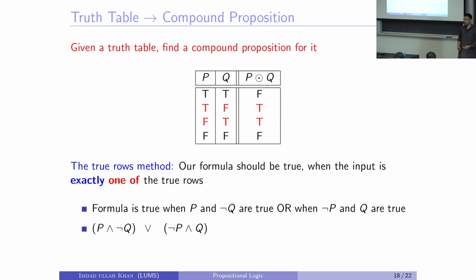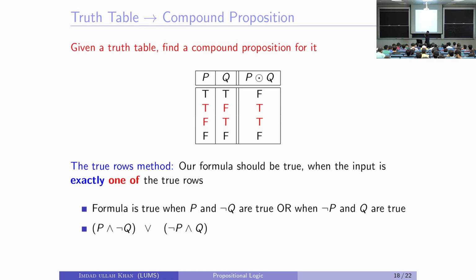Right? So you approximate it. This is how we'll use it. There are two methods for this. We'll get more exercises for this in your problem sets. One is what I call the true rows method, and the other is the false rows method, right?